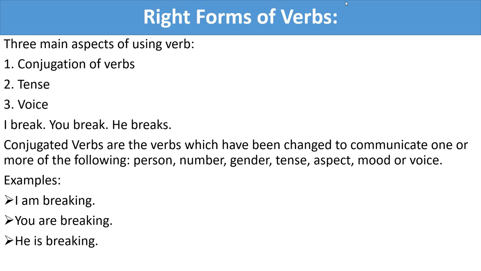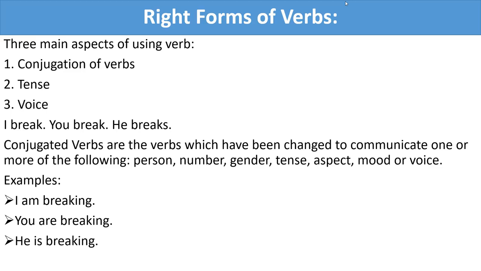Now, here are more examples for you to understand the uses of auxiliary verb and the main verb. I am breaking, you are breaking, he is breaking. I is the first person singular number, so you have to use the auxiliary verb am and you have to add ing with your main verb.